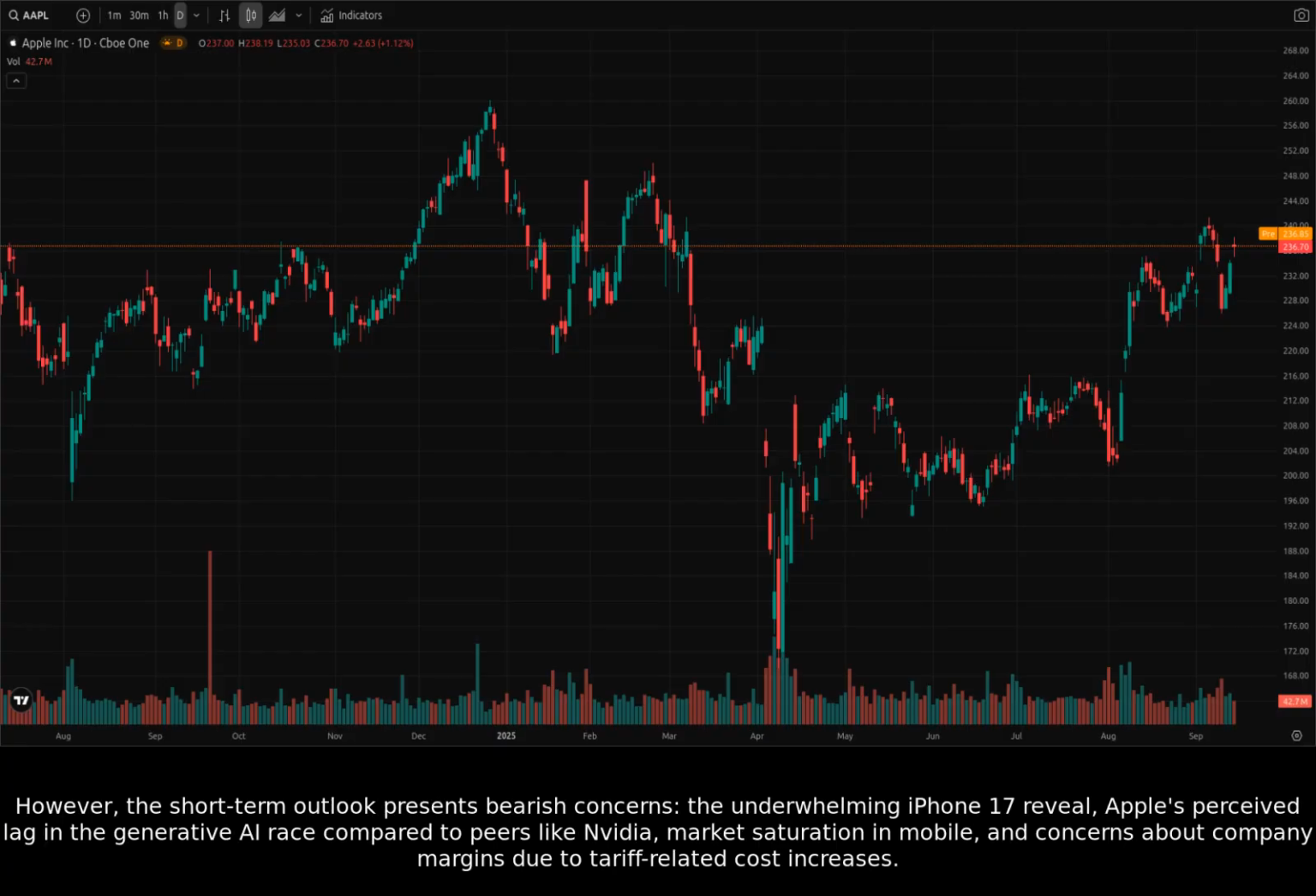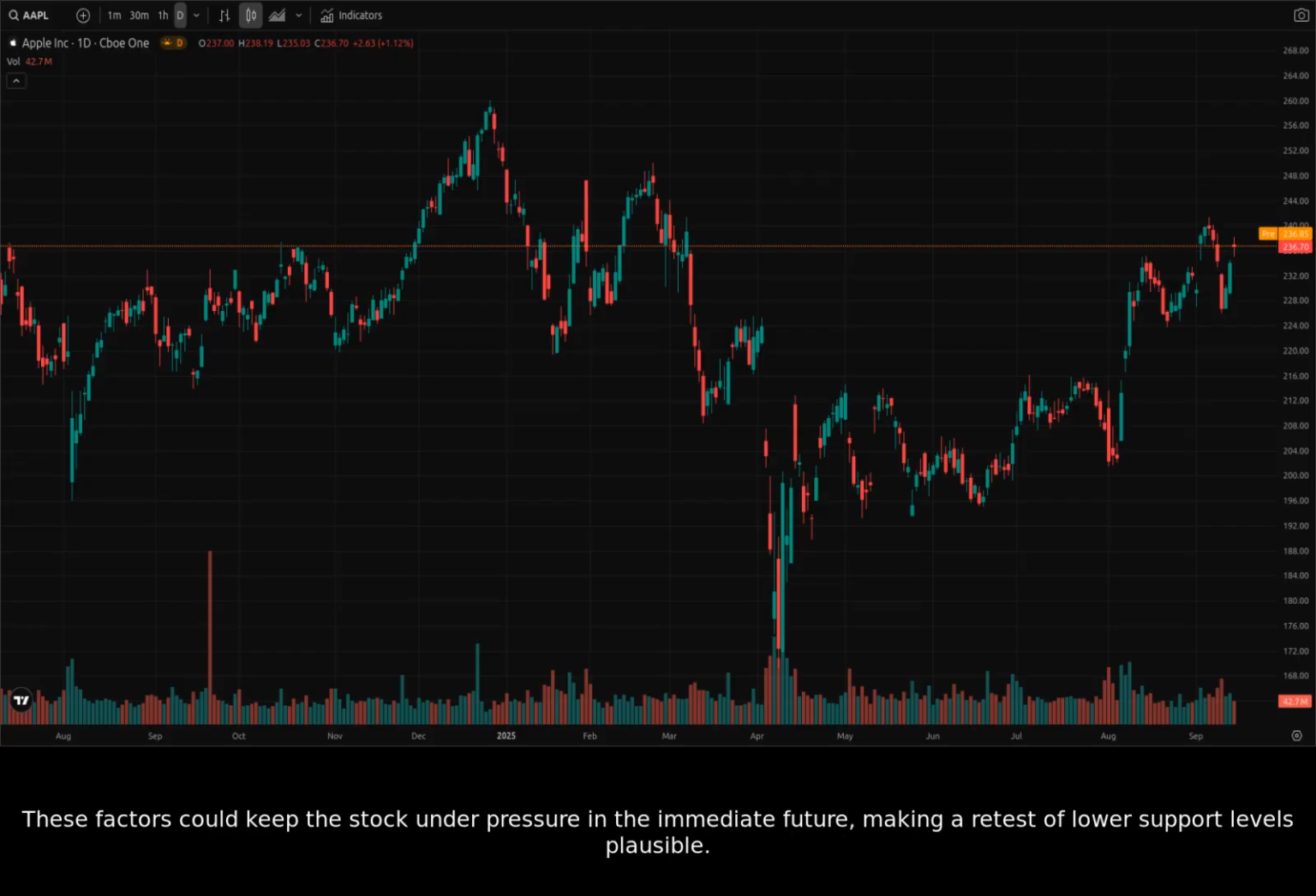However, the short-term outlook presents bearish concerns. The underwhelming iPhone 17 reveal, Apple's perceived lag in the generative AI race compared to peers like NVIDIA, market saturation in mobile, and concerns about company margins due to tariff-related cost increases. These factors could keep the stock under pressure in the immediate future, making a retest of lower support levels plausible.